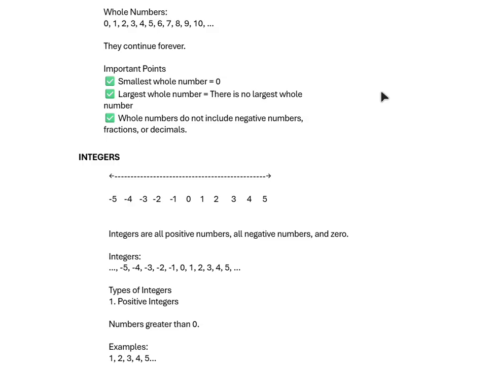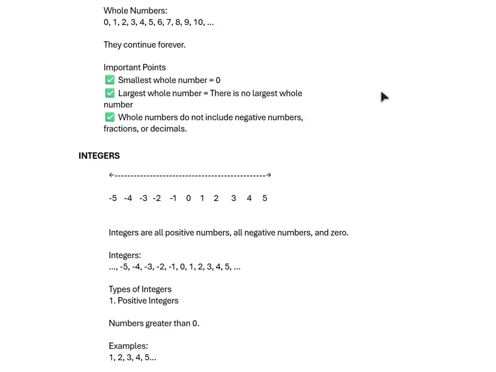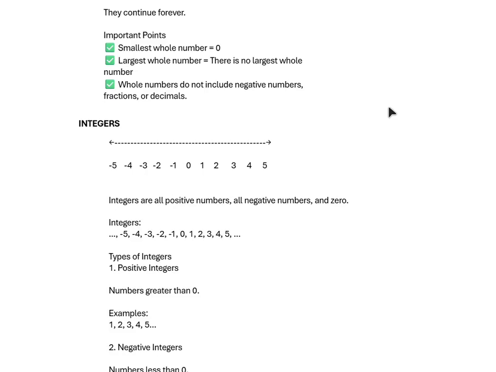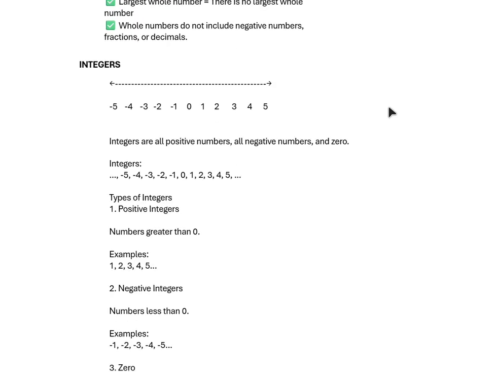They continue forever, like natural numbers, but include 0. The smallest whole number is 0, and there is no largest whole number. Whole numbers do not include negative numbers, fractions, or decimals. That's it. Next, integers.